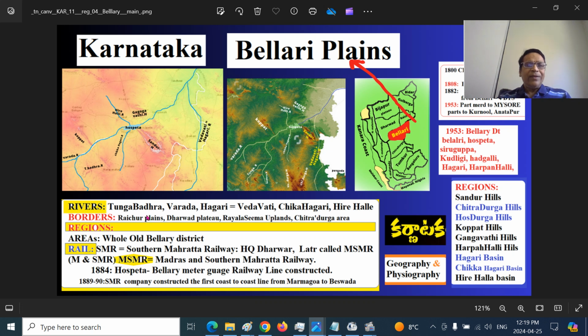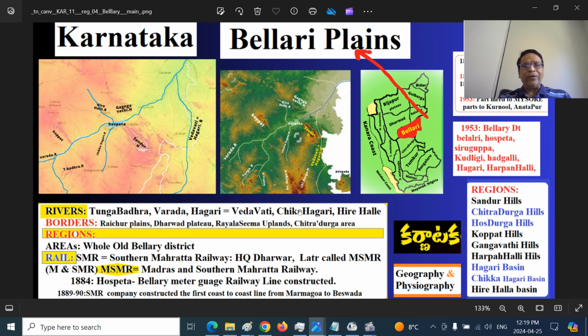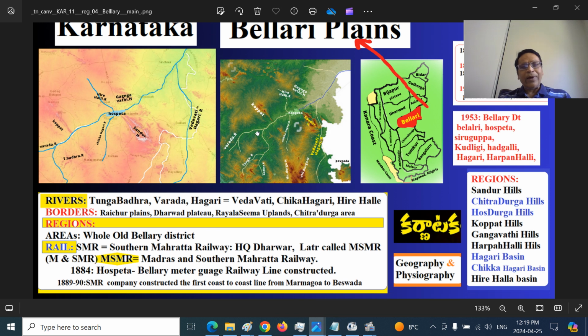The rivers we have seen: the Tungabhadra river, Varada river, Dharma river, Hagari river, also called Vedavati, and Chikkahagari river that directly falls into Tungabhadra river, and Hirehalli river near Koppala that also joins Tungabhadra river, and Chinnahagari, the Hagari's tributary that joins Hagari Vedavati river east of Rayadurgam town.